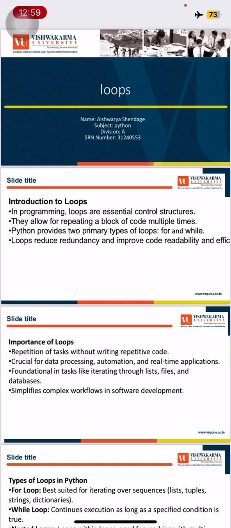Introduction to loops. In programming, loops are essential control structures. They allow for executing a block of code multiple times. Python provides two primary types of loops, for loop and while loop. Loops reduce redundancy and improve code readability and efficiency.